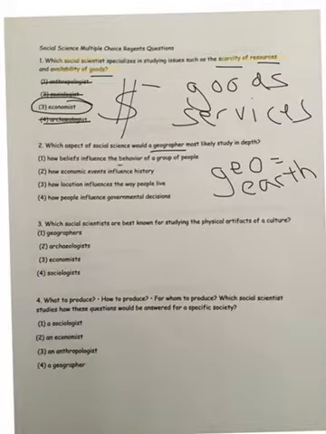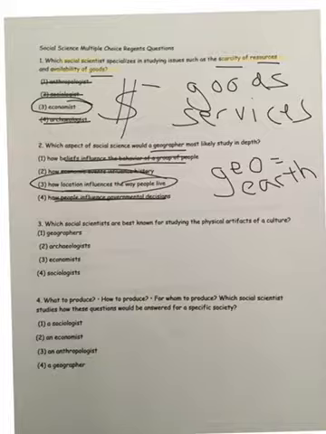Okay, behavior of a group of people, no. Economic events influence history, no. Location influences the way people live, maybe. How people influence government, no. So location has to do with the earth. So I'm going to pick number 3, how location influences the way people live.